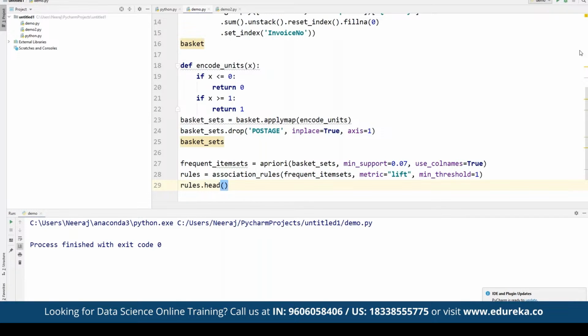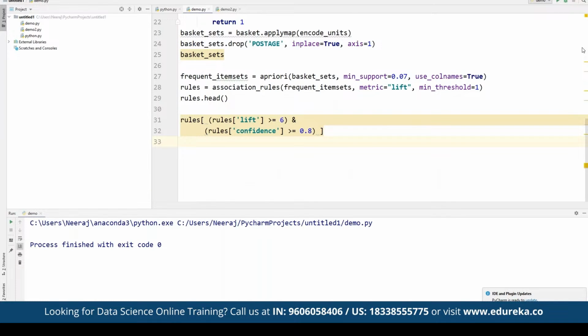And then if we run this, we'll be able to see the output directly. So here we can simply run the rules, and then if we run rules here, we can define rules for lift. It is going to be defined as a value greater than 6, and the rules where confidence value is going to be 0.8 altogether. So that's how we can make use of the apriori algorithm here.